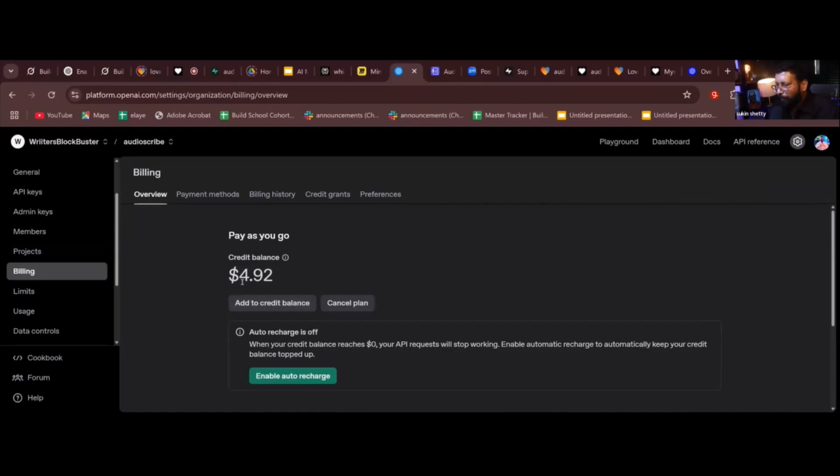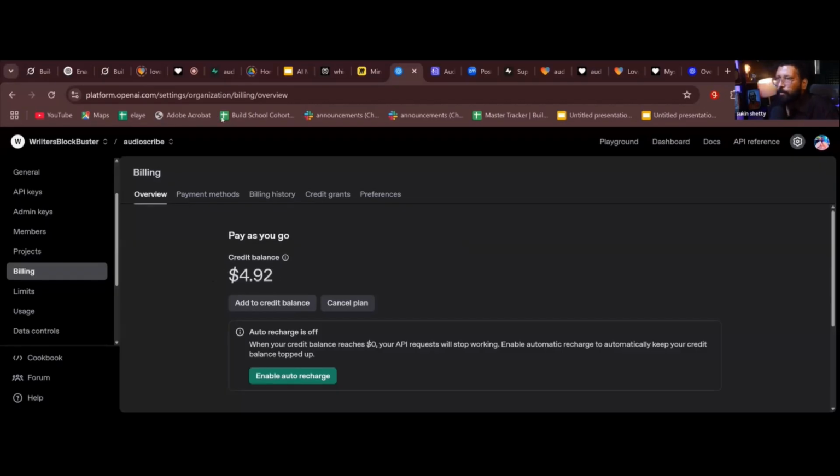Okay, have a $5 balance guaranteed. Yes, that's how you need to do it. You can add $5, you can add $10. I added $5 because I'm testing it. So you need to add credit here. If it is 0, your API call will not work. Now I have copied the API key.